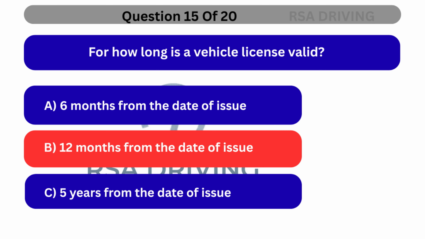The correct answer is B. 12 months from the date of issue. In South Africa, a vehicle license, the disc, is valid for 12 months and must be renewed annually. Many learners confuse this with the driver's license, which is valid for longer.